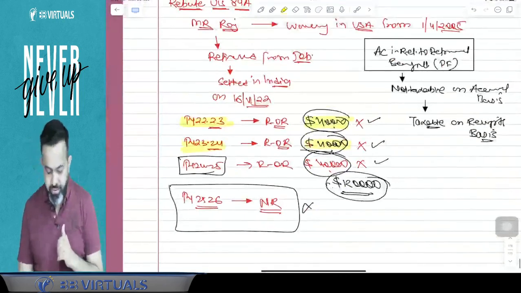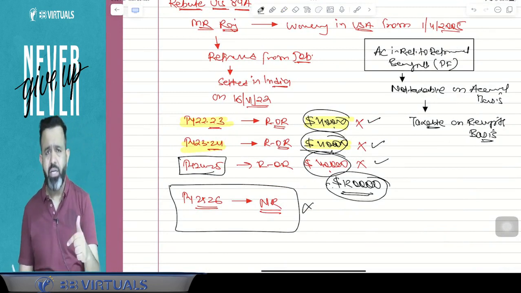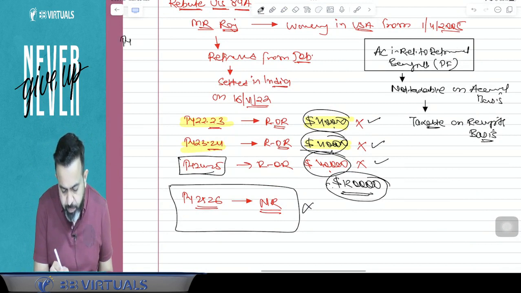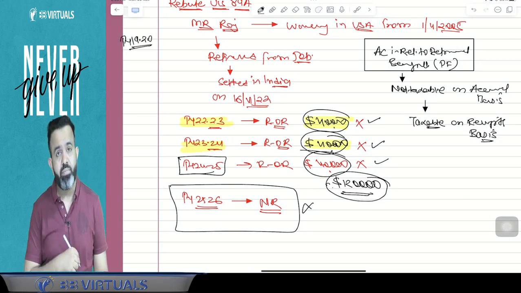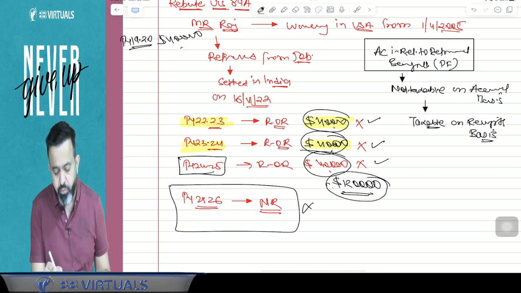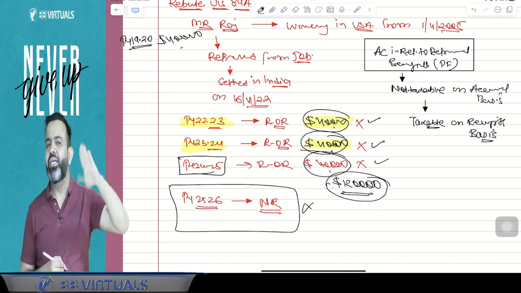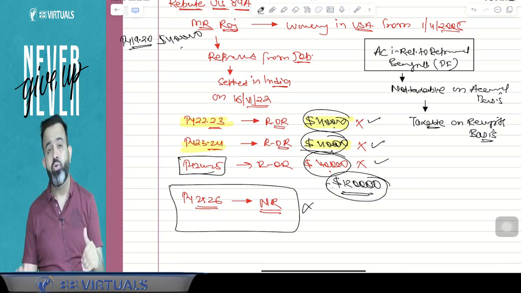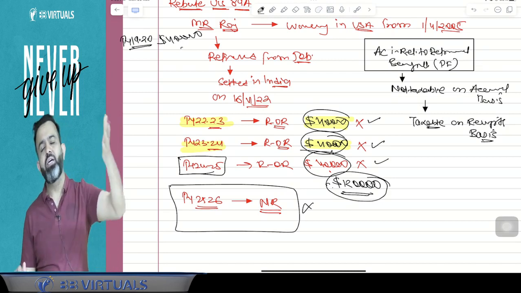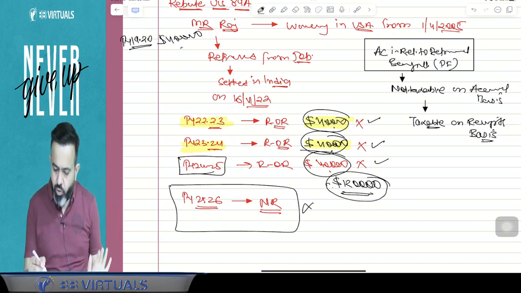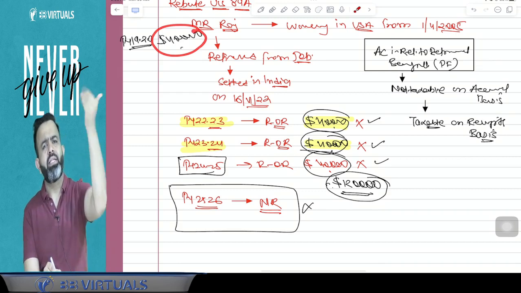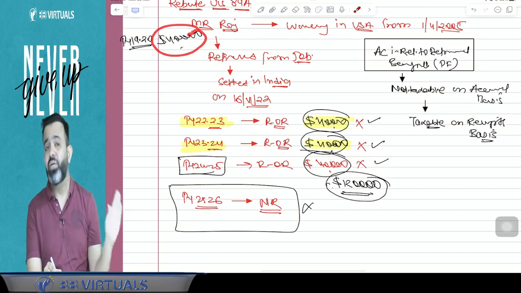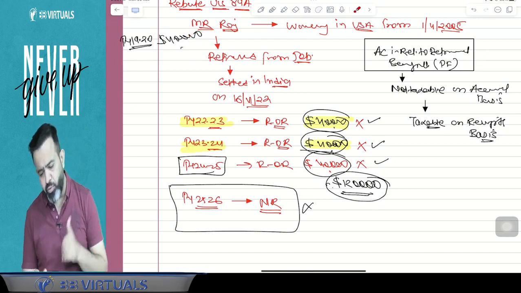Means for an example guys, this particular amendment is applicable from the previous year 21-22. Suppose for an example, in previous year 19-20 there was an income and there was a $40,000 income from that specified account. So on this income he already paid the taxes, because that year there was no option. That year it was taxable on the accrual basis. Suppose he was a resident in India, so that income is already taxable on the accrual basis. So guys, if on this 40,000 he already paid the taxes on accrual basis in India, then at the time of withdrawal, obviously that amount is not taxable. At the time of withdrawal, that amount is not taxable.